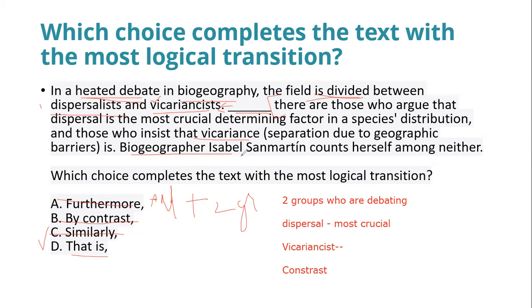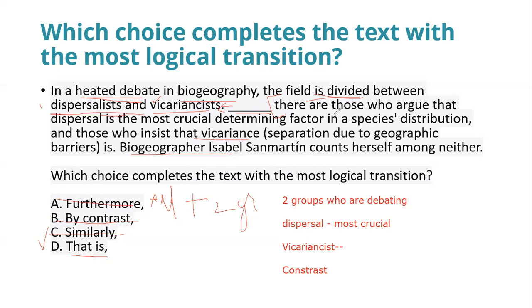And this sentence gives us more clarity about what these two camps are actually telling us. So that is, there are those who argue, a little more elaboration on who these dispersalists and vicariance people are. We get more clarity, not just naming them.